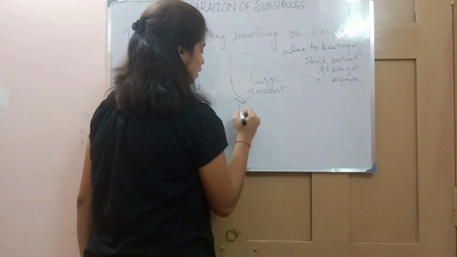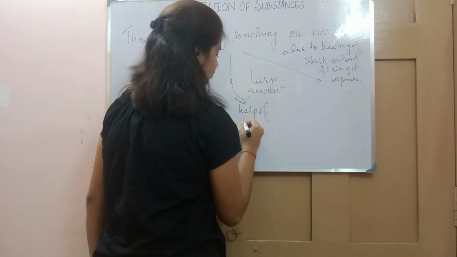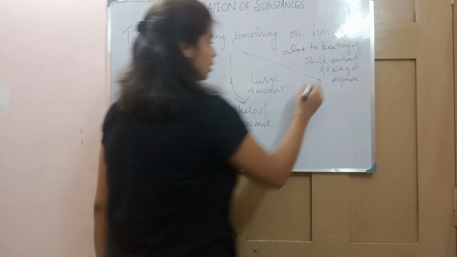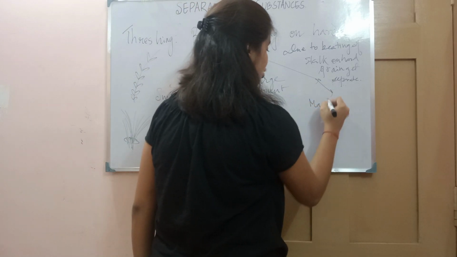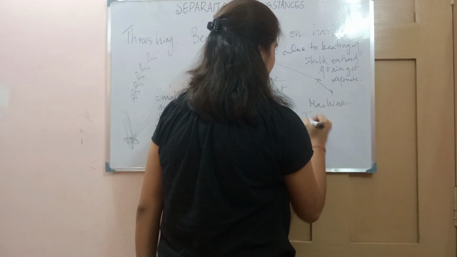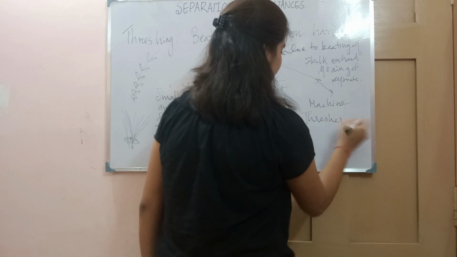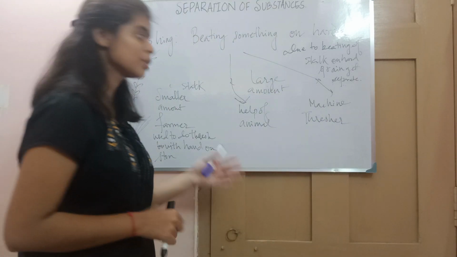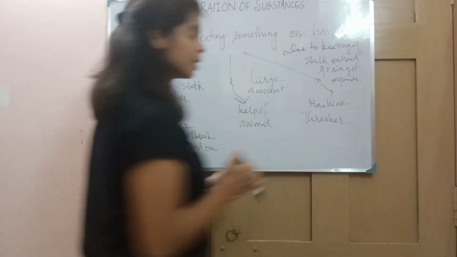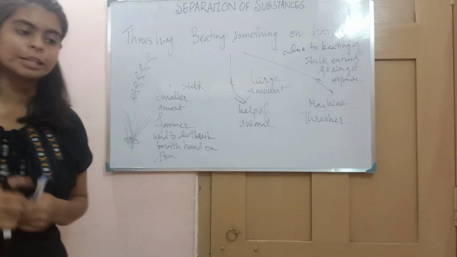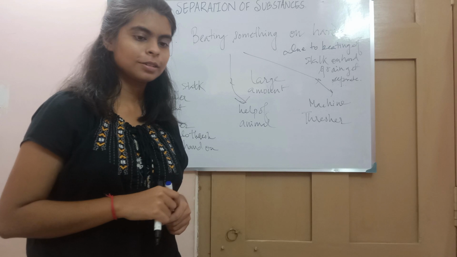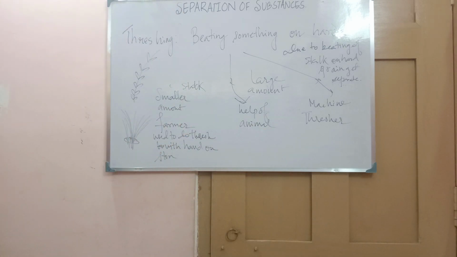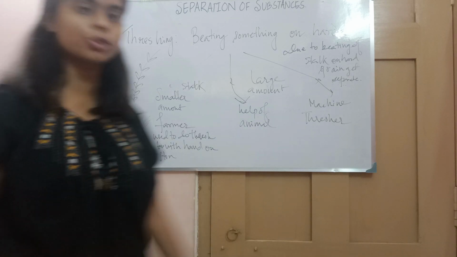We take the help of animals, and there is a machine called a thresher. A thresher is a machine which helps us to separate the stalk and the grains. So these are the methods by which we can separate the grains from the stalk.